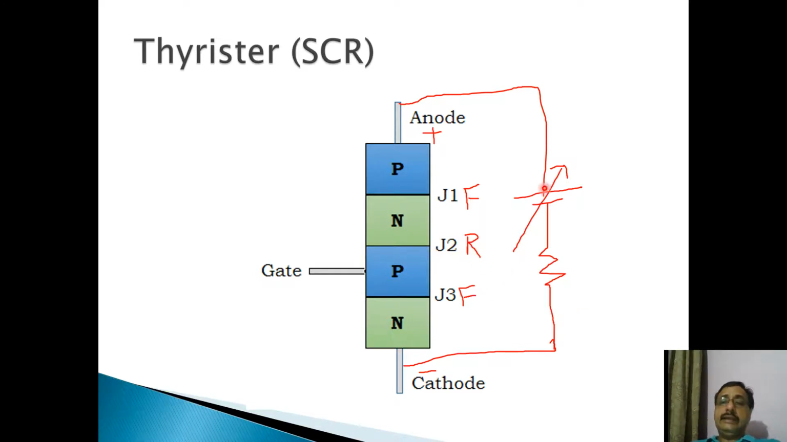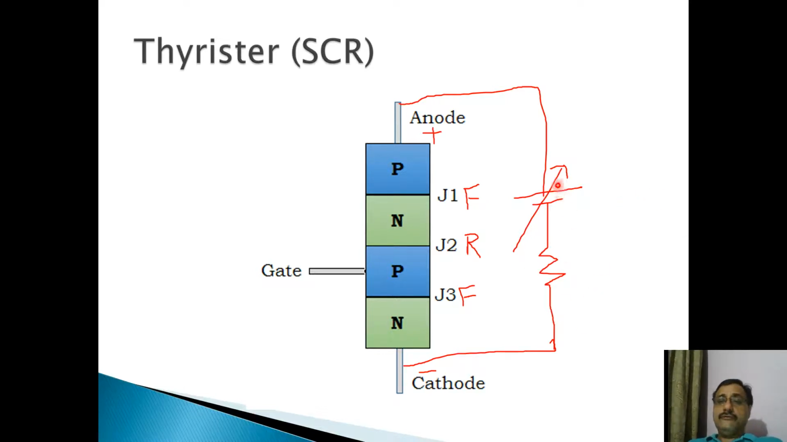Now that means this SCR will not conduct because this junction is still reverse biased. You have forward biased the anode and cathode terminals, but because junction J2 is still reverse biased, it will not conduct the current. So no current will flow through this load. This is the load. Only a very small leakage current will flow through the load. So this SCR will behave like high impedance, or you can say it will behave like an open switch. The switch is open, so no current is flowing through this load.